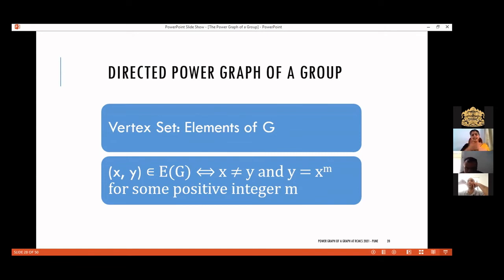If we take negative integer powers, then Y equal to X raised to M implies X equal to Y raised to minus M, right? So here we specifically mention that the power considered is a positive integer. We are taking only positive powers. And to avoid loops, we are not considering the case where M equals 1. So M is a natural number greater than 1. That is the case for the directed power graph of a group. So for power graphs, we have both a directed version and an undirected version.